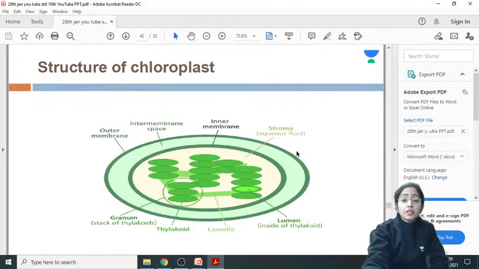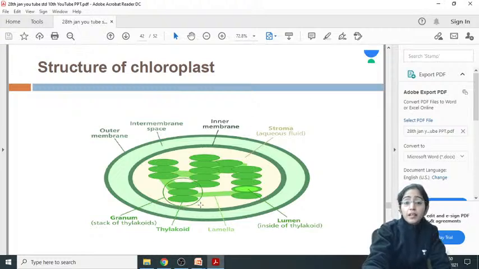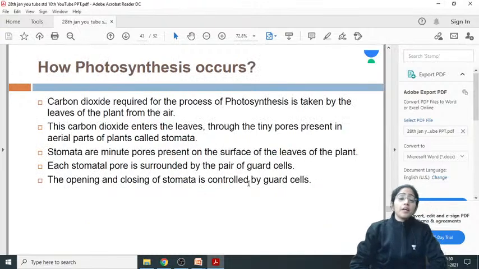If you can see the structure of the chloroplast, this is the stroma. Here comes the thylakoid, and stacks of thylakoid form the grana. This is the joining, the stroma lamellae. So this is the structure of the chloroplast where photosynthesis is taking place. Chlorophyll is present in this grana.